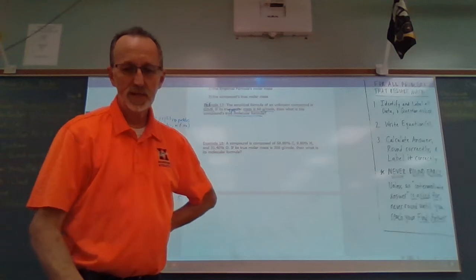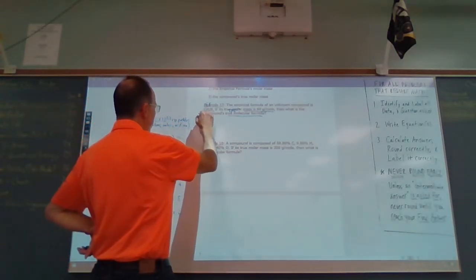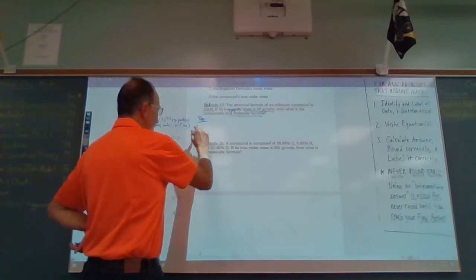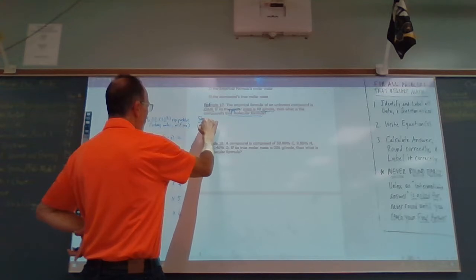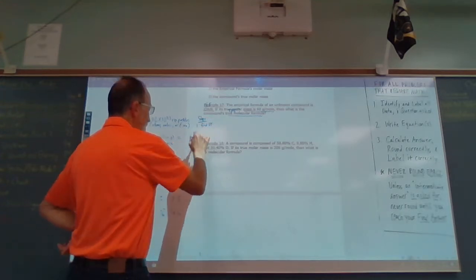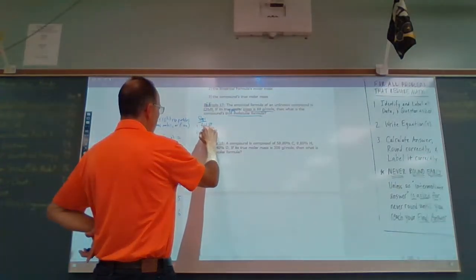All right, so here's what we need to know. Here are the steps, so let's review them. Step 1, find its empirical formula. Step 2, find the empirical formula's molar mass.